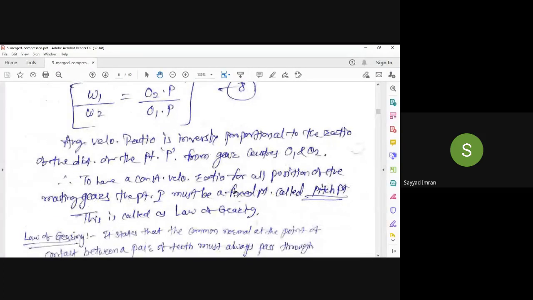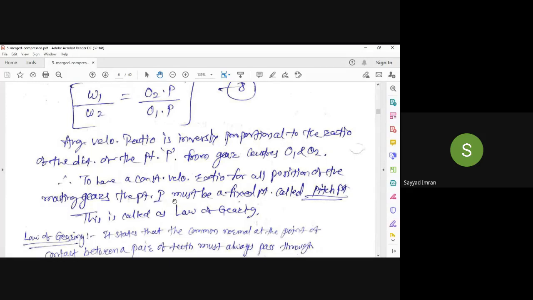Therefore, to have a constant velocity ratio for all positions of the meshing gears, the point P must be a fixed point, and it is called the pitch point. This is called the law of gearing.